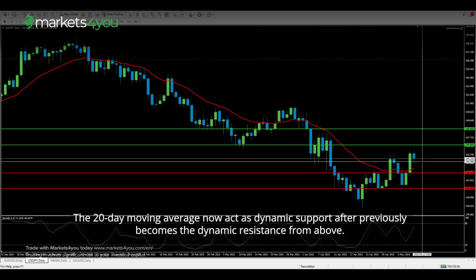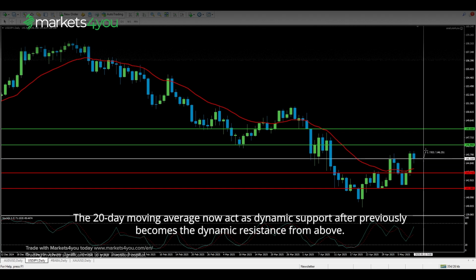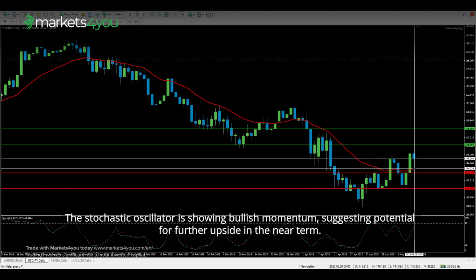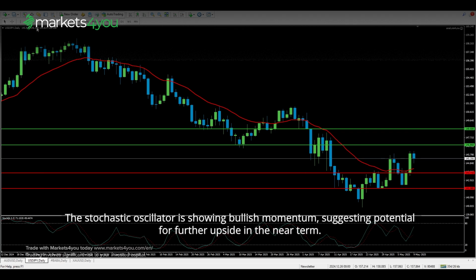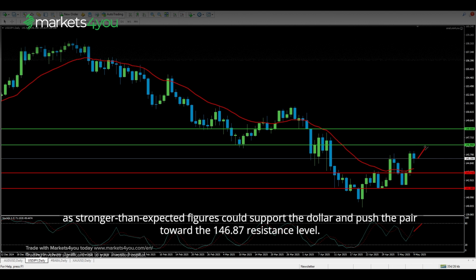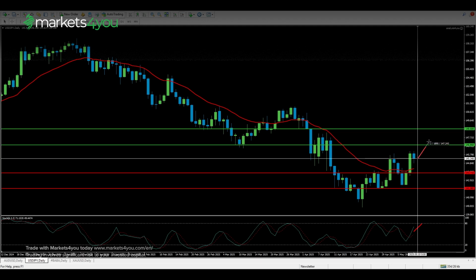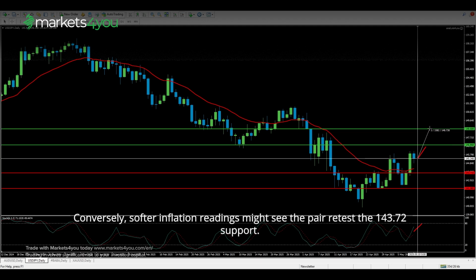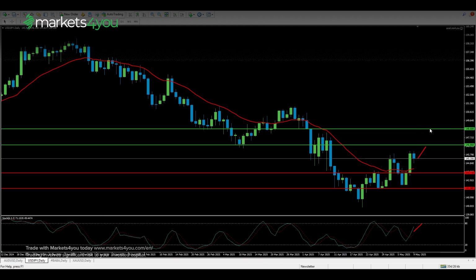The 20-day moving average now acts as dynamic support after previously being the dynamic resistance from above. The stochastic oscillator is showing bullish momentum, suggesting potential for further upside in the near term. Tuesday's US inflation data will also be crucial for this pair, as stronger than expected figures could support the dollar and push the pair toward the 146.87 resistance level. Conversely, softer inflation readings might see the pair retest the 143.72 support.